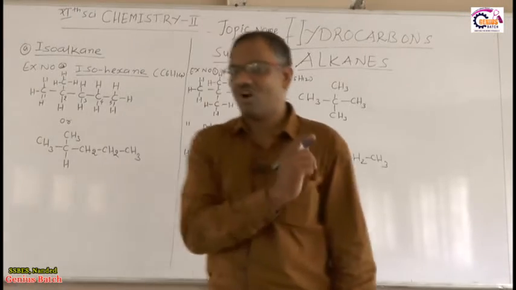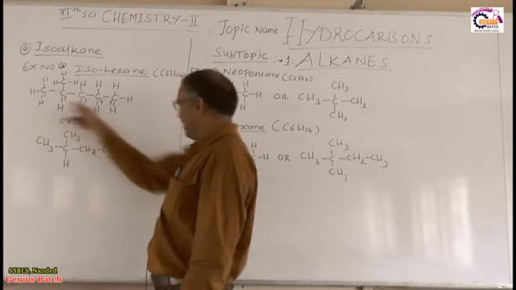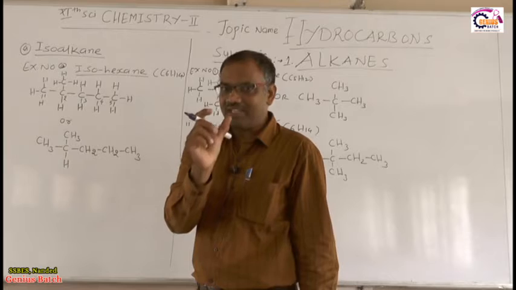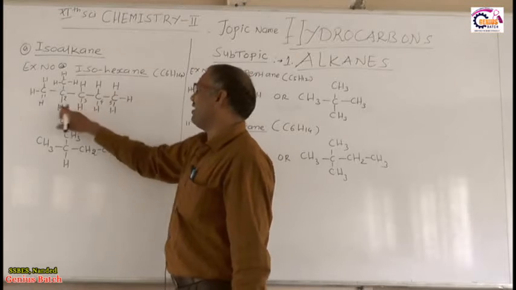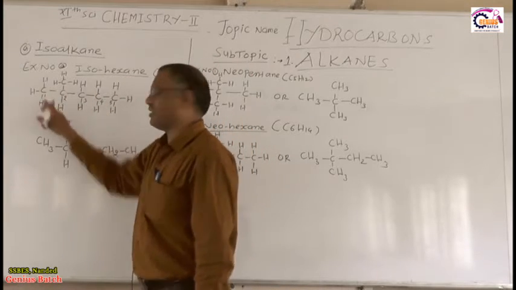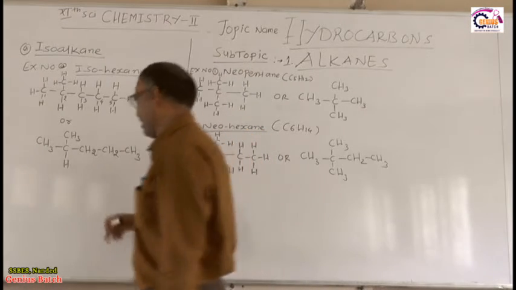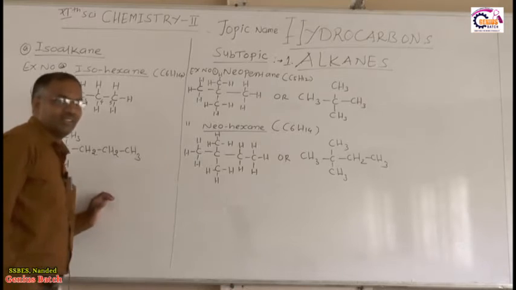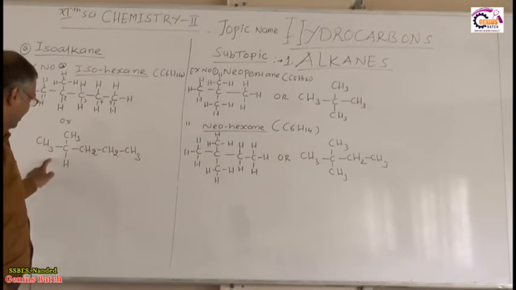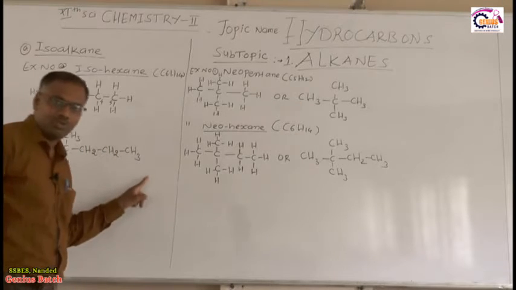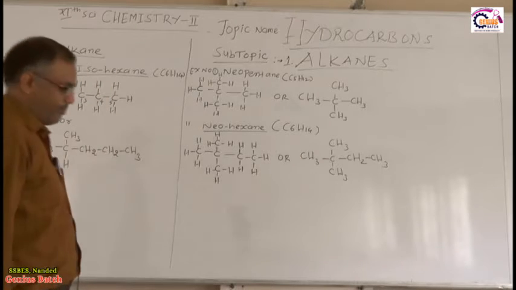So what is our definition of isoalkane? The alkane in which the second carbon in the straight chain carries at least one methyl group. Therefore, this is called isoalkane. Now, isohexane: how many carbons? Count 1, 2, 3, 4, 5, 6. Six carbon atoms are there in the whole compound, so this is called isohexane. We can also write another example: CH3, CH, CH3, CH2, CH2, CH3. This is also another example of an iso compound.